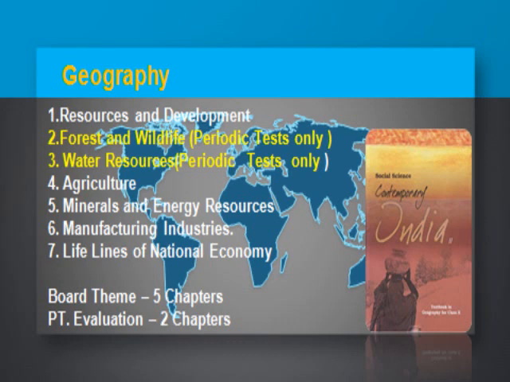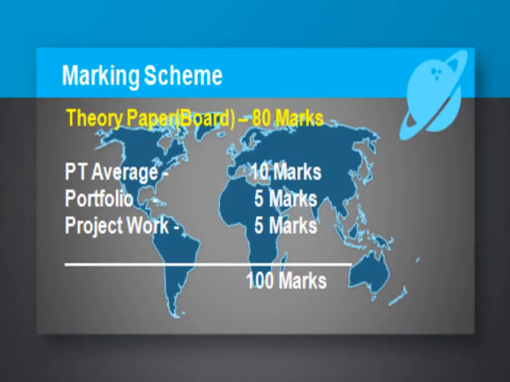Now let's move to the marking scheme, or how the marks will be distributed during the whole year. Total marks would be 100. The board will give you marks out of 100 in your mark sheet. In those 100 marks, 20 marks would be internal marks. Schools have the authority and will assess you.